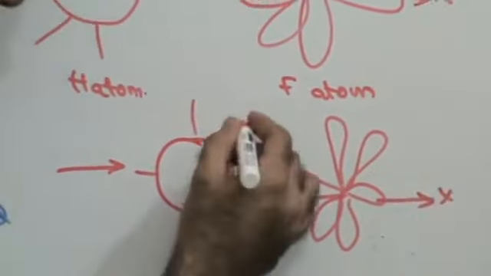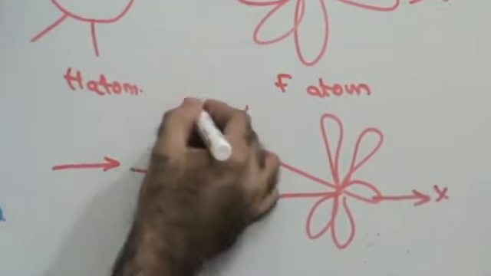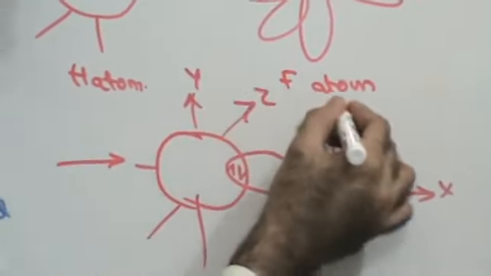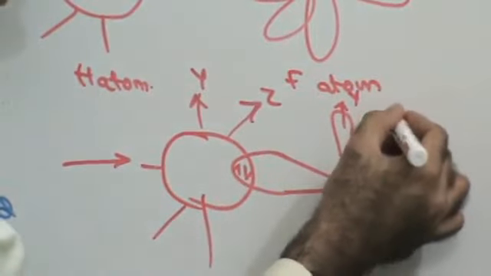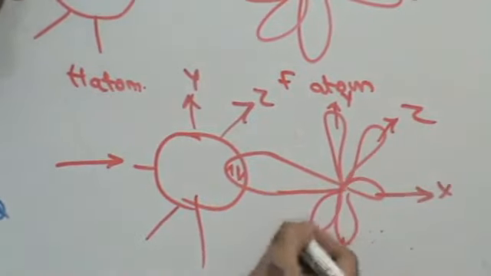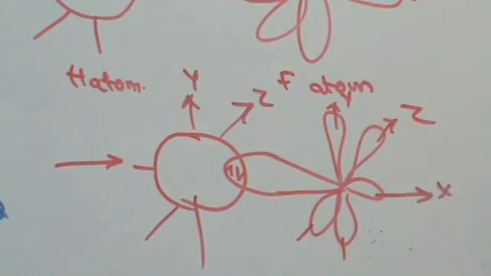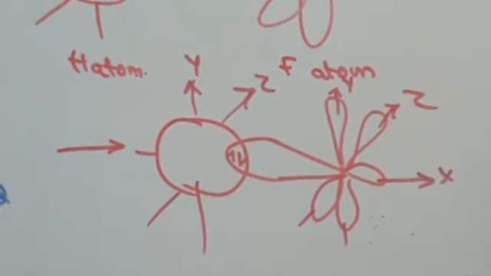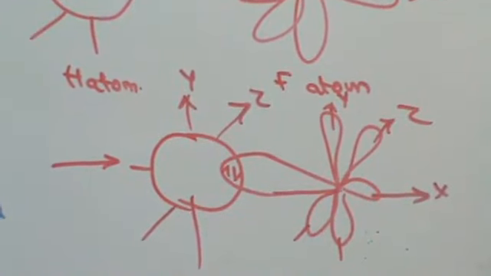This is going to be X, Y and Z. So this will be the geometry that will be formed. This is called an sp orbital overlapping. You have an s orbital overlapping with a p orbital, which gives rise to a peculiar shape and geometry, and we also know the interacting forces.